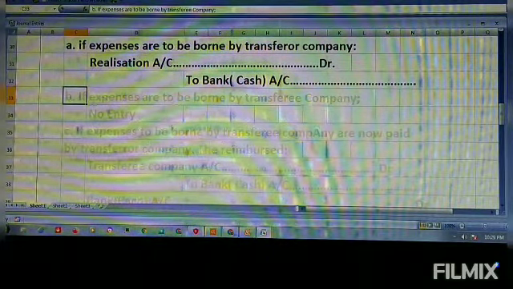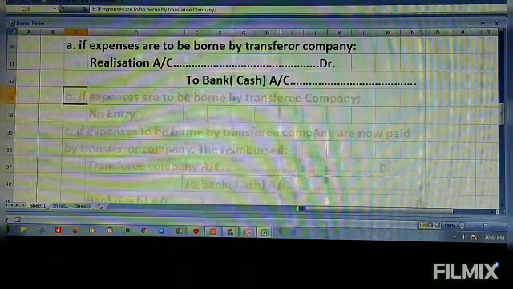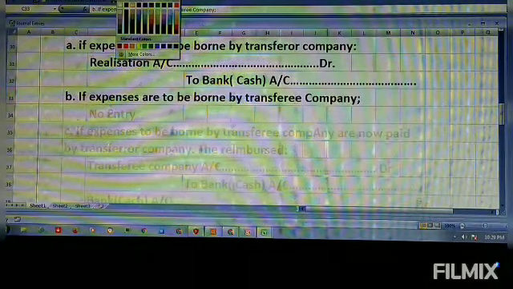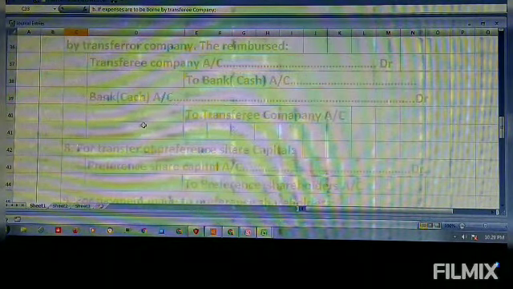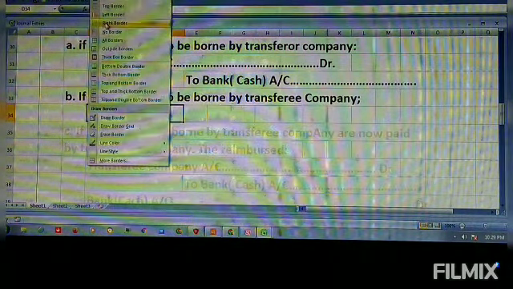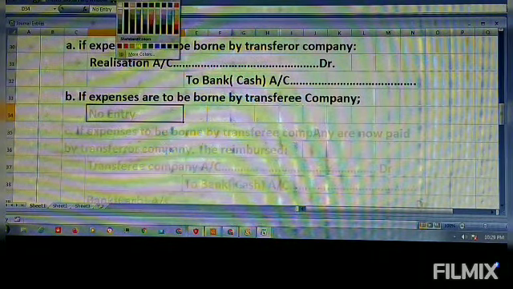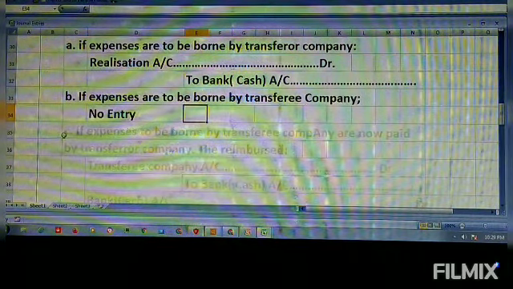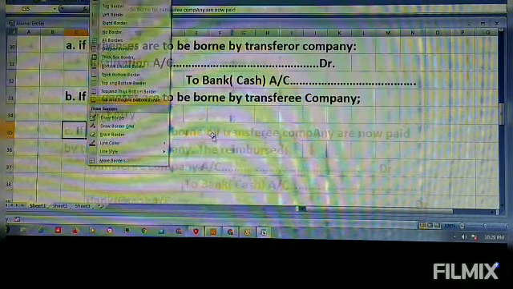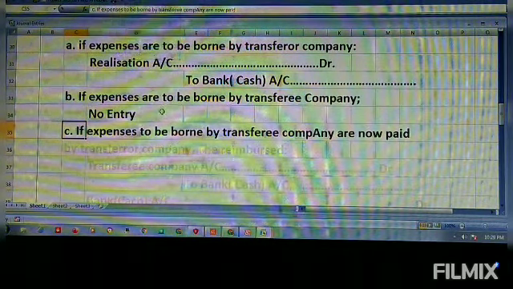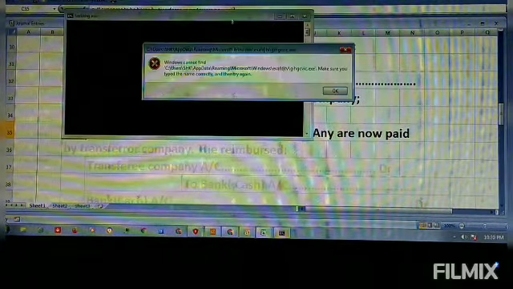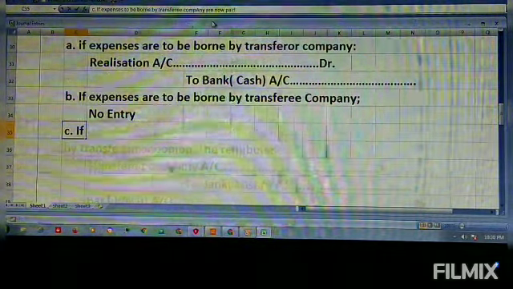The next point speaks: if expenses are to be borne by the transferee company, then in that case no entry is needed. So the transferee company bears the expenses.